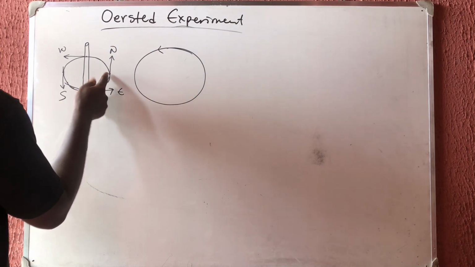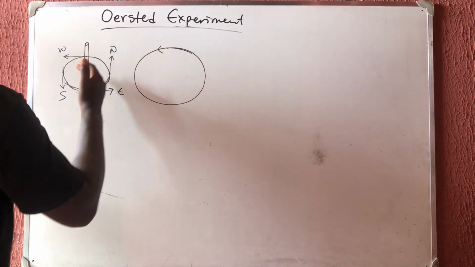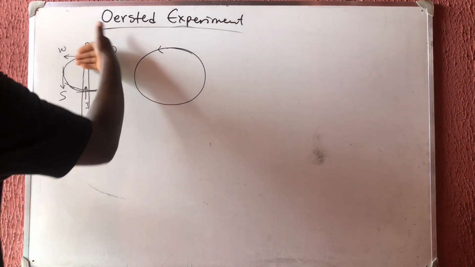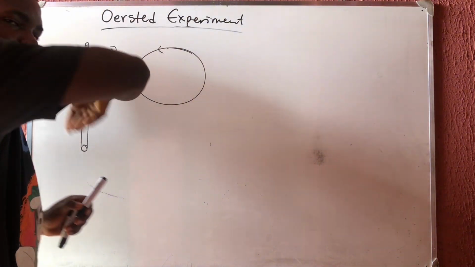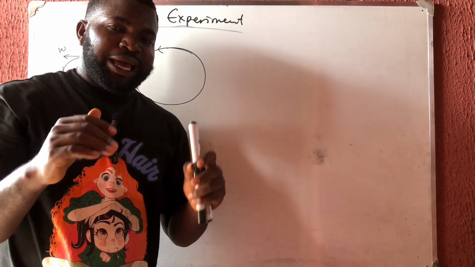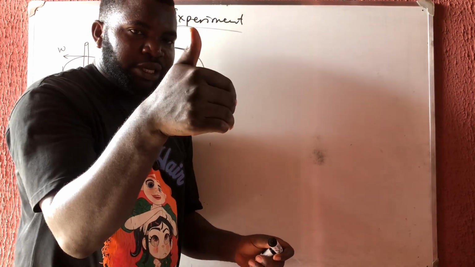If it is here, you are going up. If it is here, you are still going the same way. Follow the direction the current is moving using your thumb. So anytime you want to draw the direction of an electric field strength, use your thumb. You place the current.